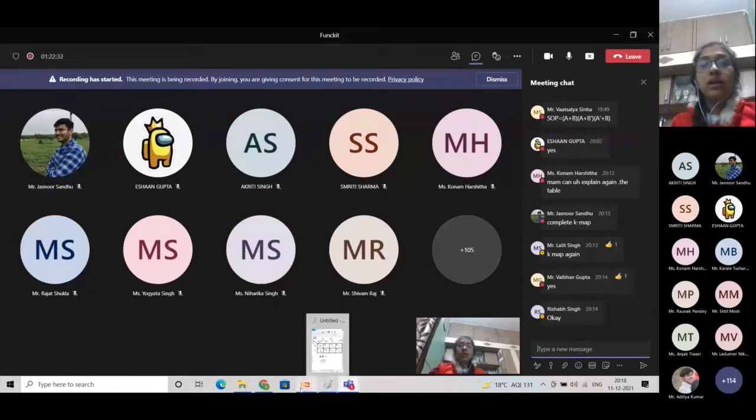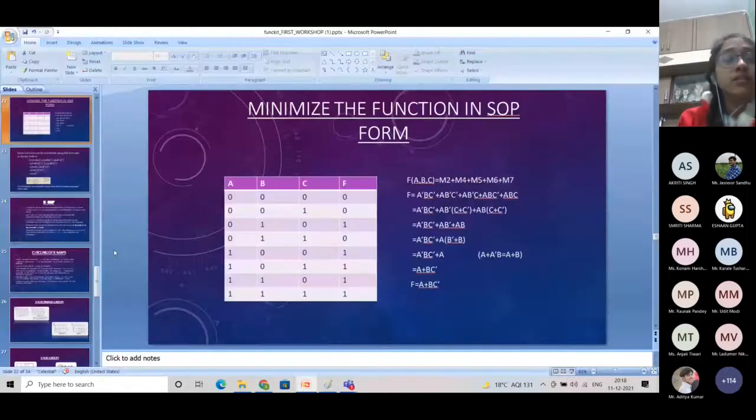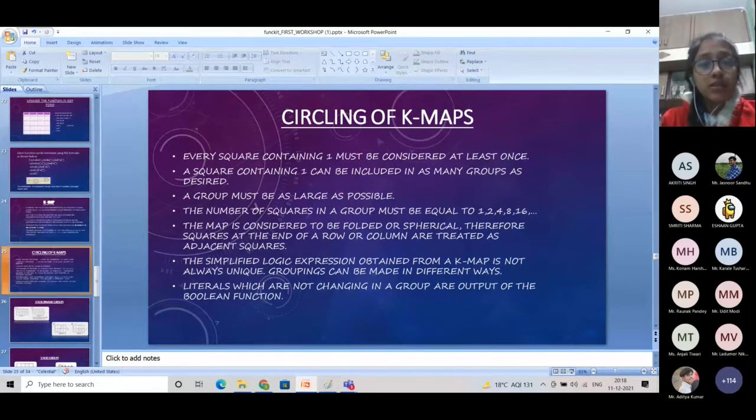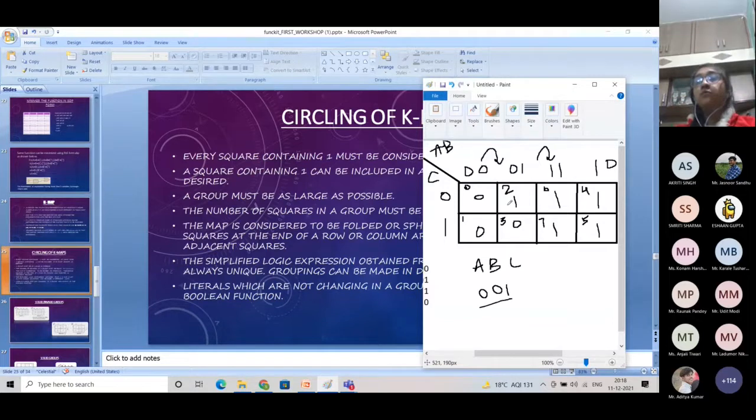Now we will see how are we going to circle our K-maps. Fine. So firstly, every square containing 1 must be considered at least once. Okay. So the first rule of circling is we can't leave any one barely, like without circling it or without grouping it. We have to make group of each and every one. Fine.